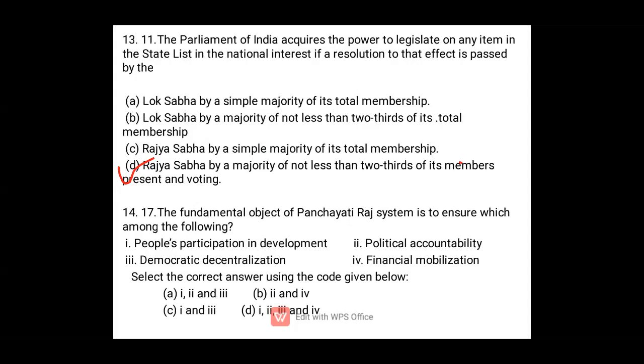So one is correct. Two, political accountability, is not an objective of the Panchayati Raj system; we have Lokpal and Lokayukta, as well as RTI, as instruments to check political accountability. And financial mobilization is also not an objective of Panchayati Raj; we have the Finance Commission.